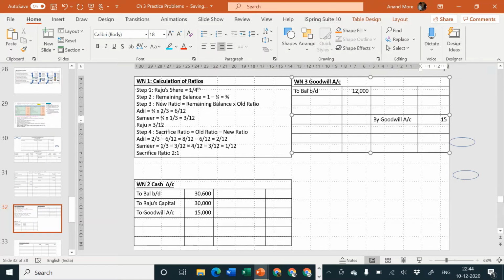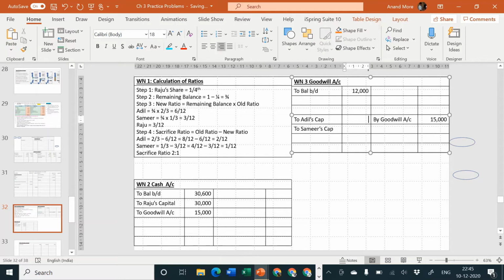How much is the amount? 15,000. This amount of goodwill, who created it? It was created by the old partners, that is Adil and Samir. So it should be transferred to Adil and Samir in which ratio? Their sacrifice ratio. So in that case, entry will be goodwill account debit to old partners' capital accounts in their sacrifice ratio, to Adil's capital and to Samir's capital. 15,000 to be divided in the ratio of 2:1.